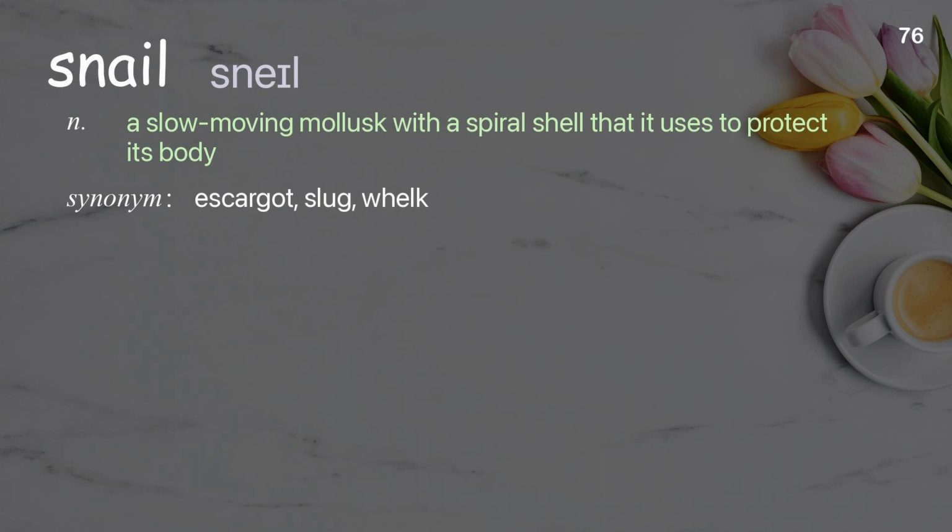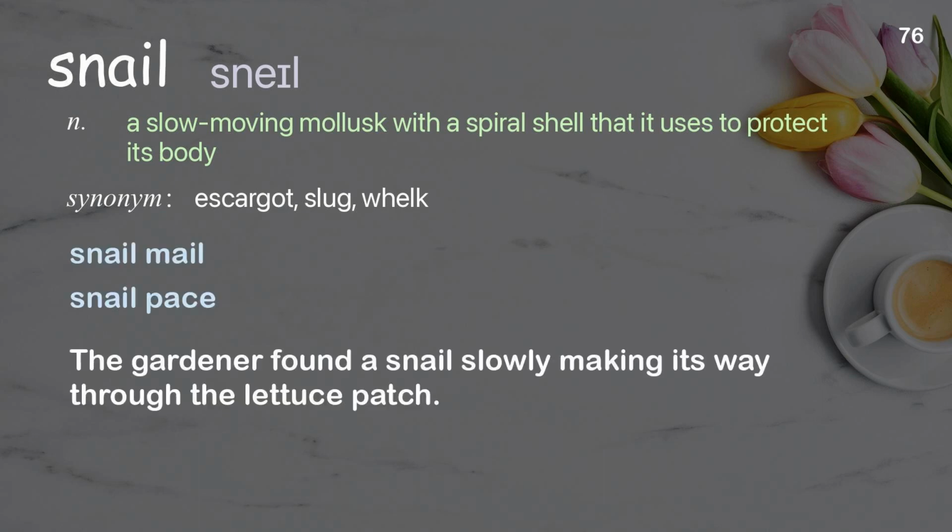Snail. A slow-moving mollusk with a spiral shell that it uses to protect its body. Examples: Snail mail, snail pace. The gardener found a snail slowly making its way through the lettuce patch.